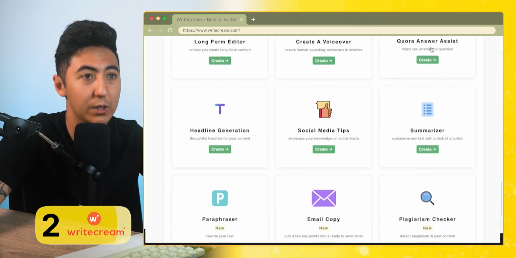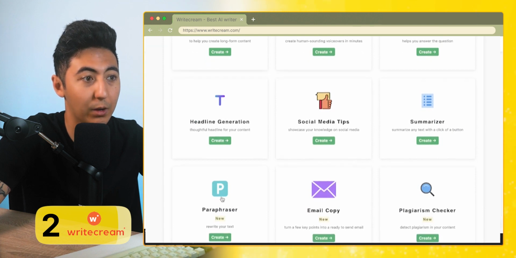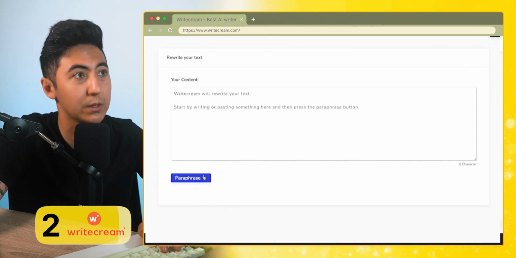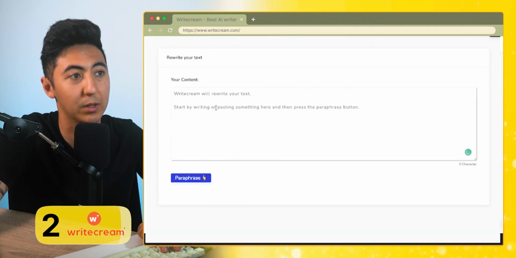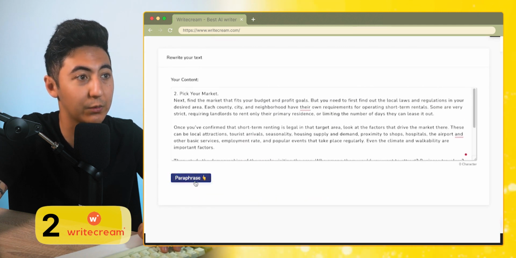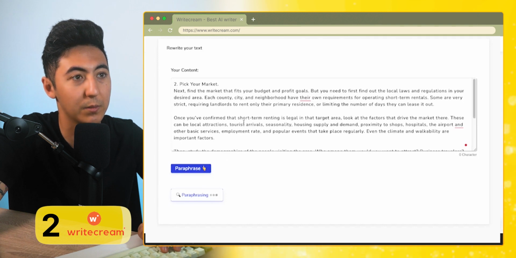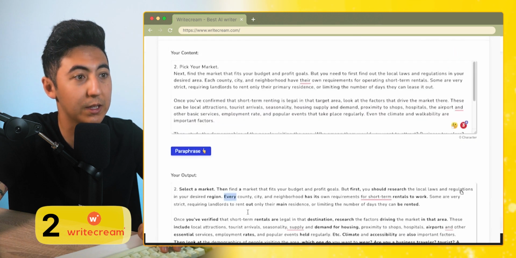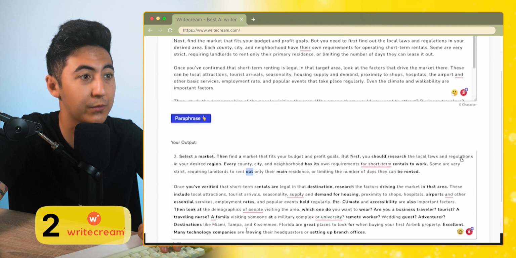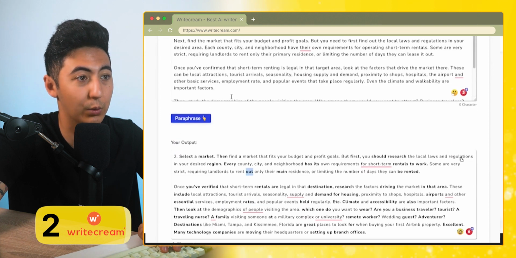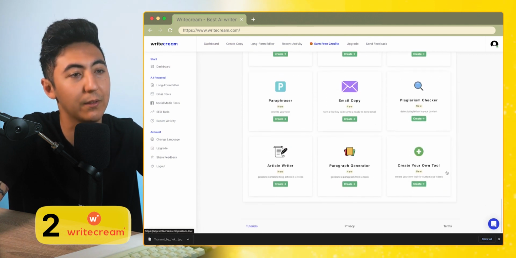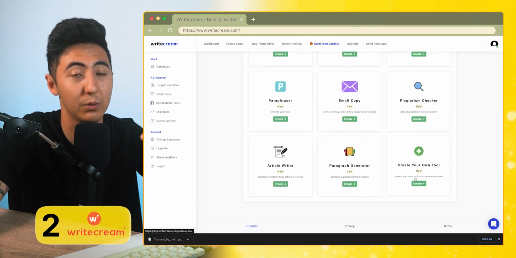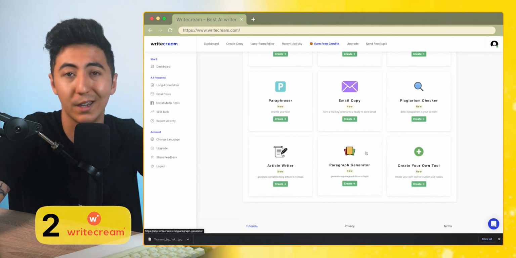If you're responding to questions on Quora, you can do that. We have a paraphraser so we can rewrite our text for us. This looks similar to Quillbot, except maybe a little bit less advanced. We're going to take this text from our blog, paraphrase, and see what it comes up with. It looks like it's highlighted some of the different words that it's getting synonyms for, and it looks pretty similar to the original, except it just changed out some of the words. I wouldn't say that this is the specialist in any one specific tool, but I definitely think if you're looking for a lot of different tools and you want something that's budget friendly, RightCream is a great option.